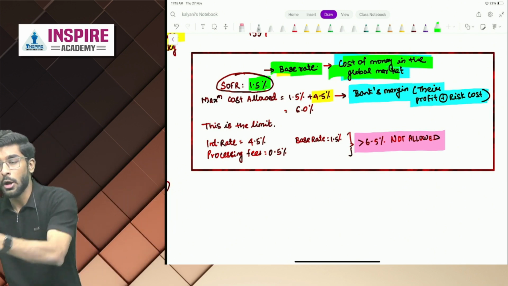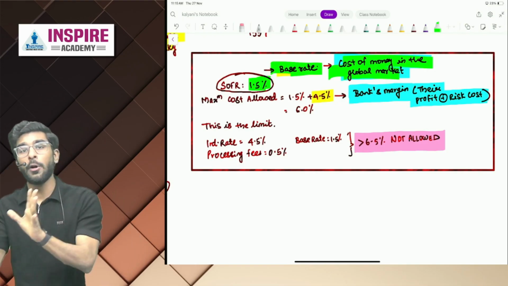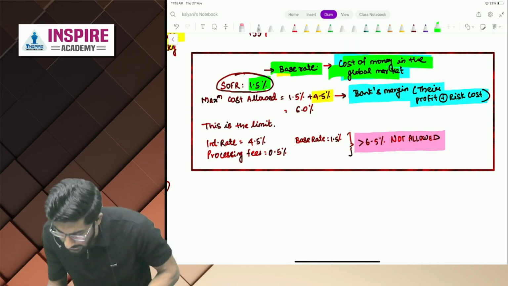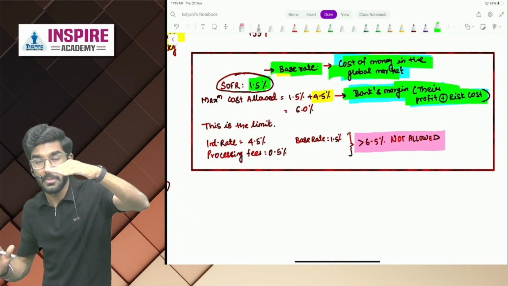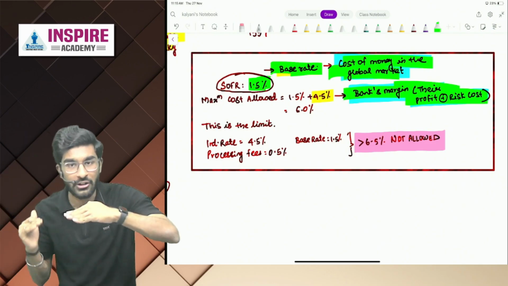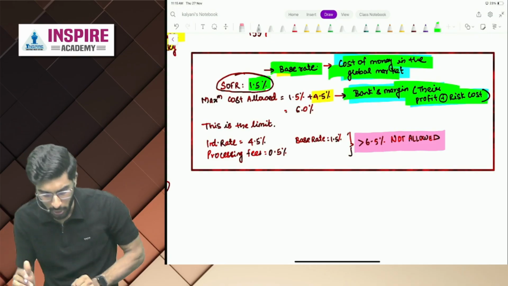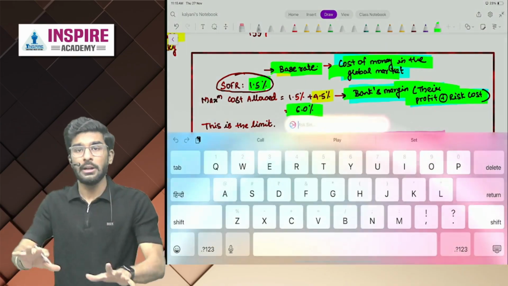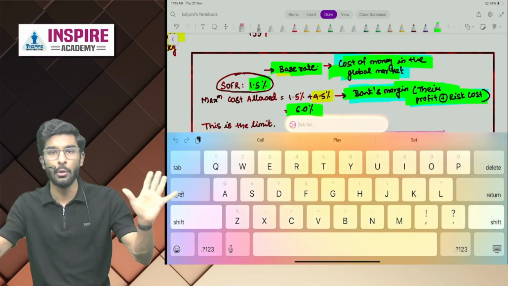Now, apart from that, RBI gives you an additional allowance, let's say 4.5%, so 1.5% plus 4.5%. Beyond 6%, you cannot incur expenses in raising ECB. So why 4.5%, people? Because it is the bank's margin. The interest rate basis is 1.5%, but apart from that, there is the bank's margin. Yes or no? Why would any bank give you ECB free of cost? So let's say the total maximum all-in cost ceiling allowed is 6% while you raise ECB.